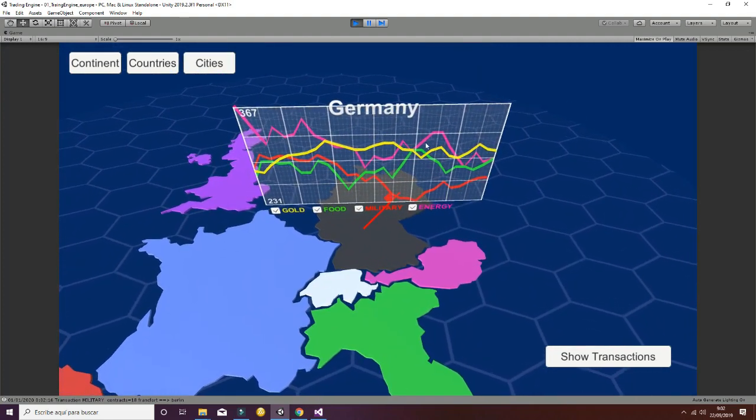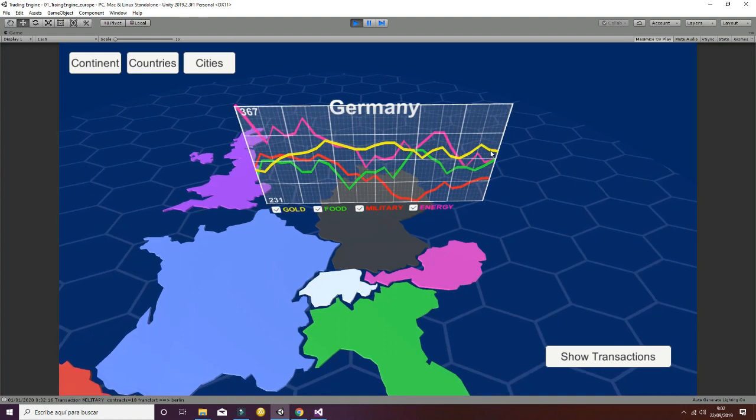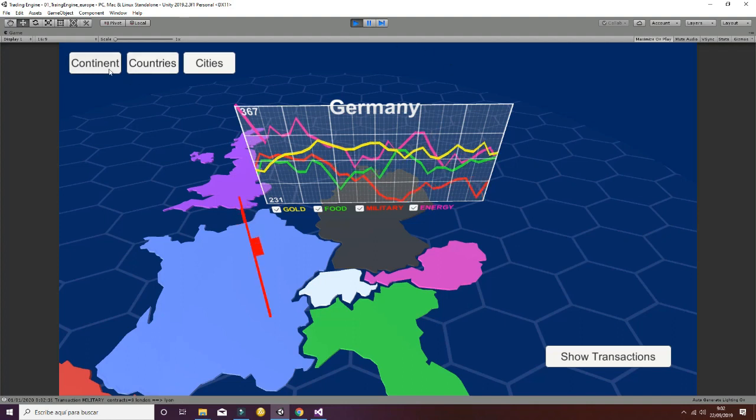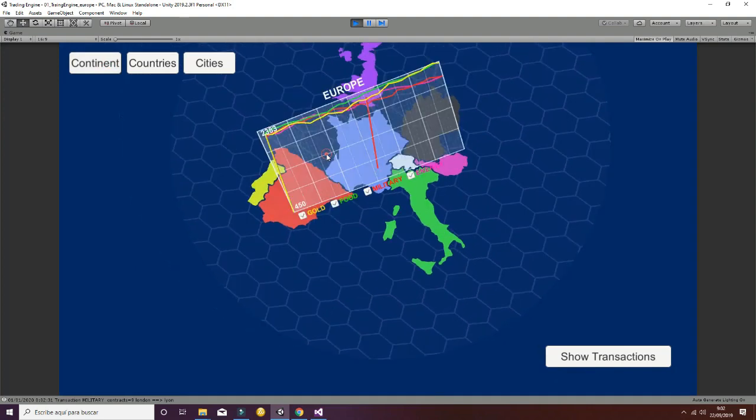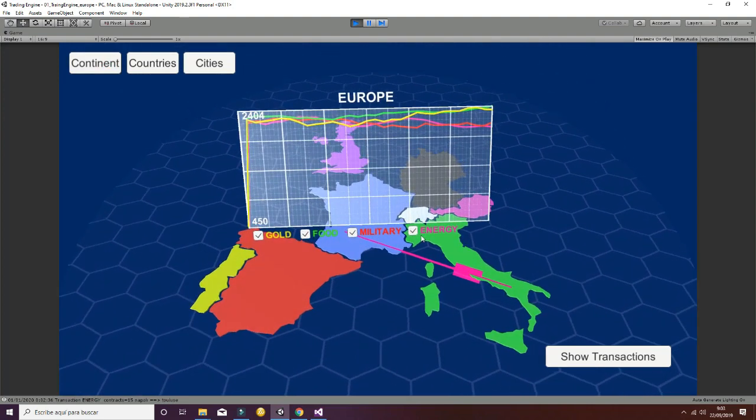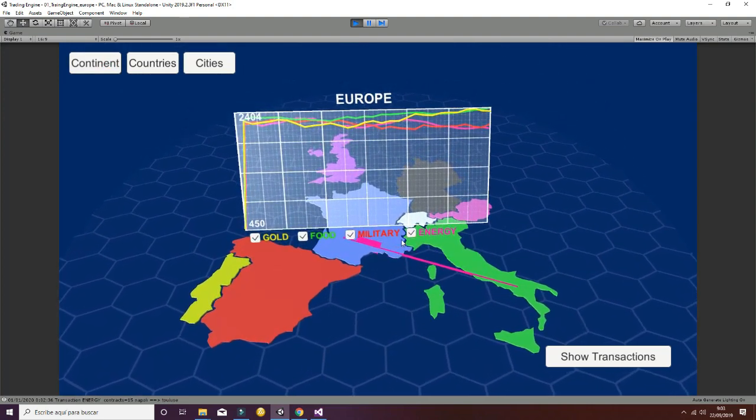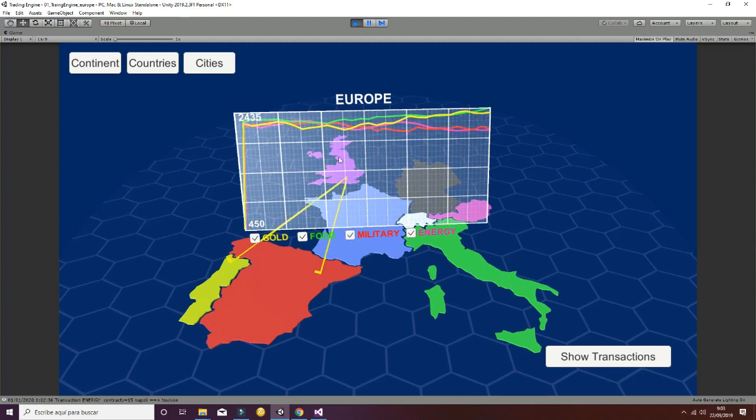Here you have the evolution of the resources, which are a mean or a sum of the resources of each of the cities that compose the country. And finally, we have the continent, which covers all the resources that are available on this map.